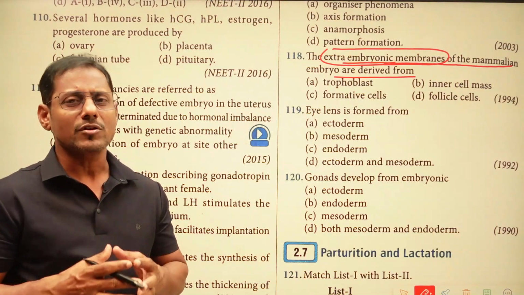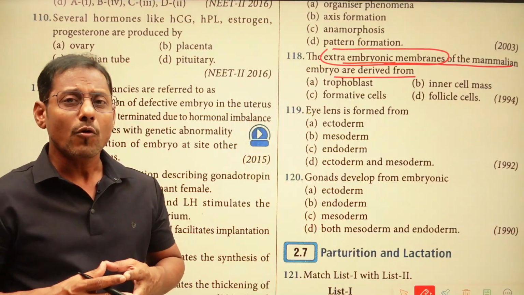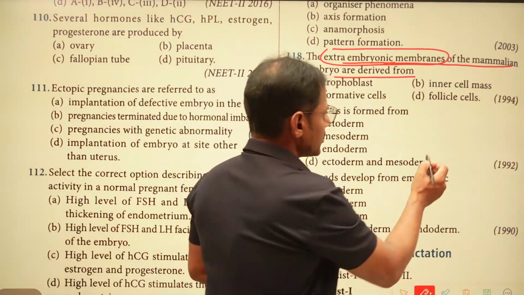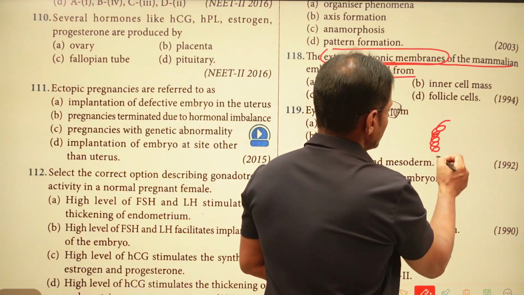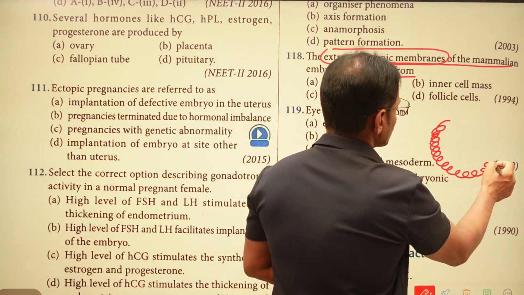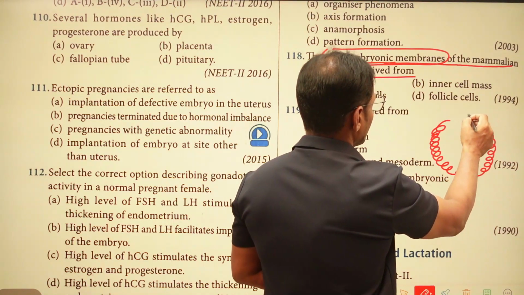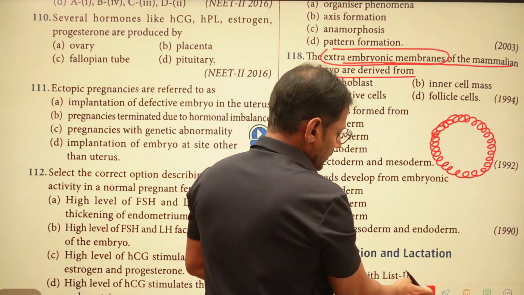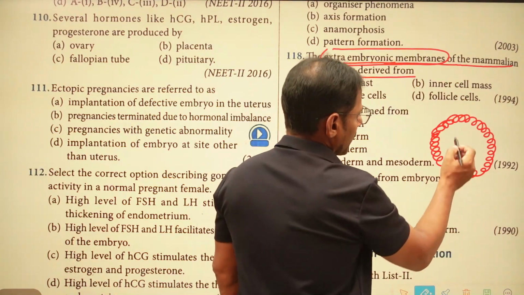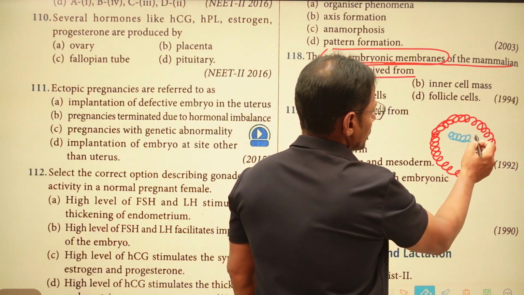Extra embryonic membranes are developed from trophoblast cells. So this is the trophoblast. Generally the outermost layer of the blastocyst is known as the trophoblast layer, right? So this is the trophoblast layer, and inside this trophoblast we can find a cell.